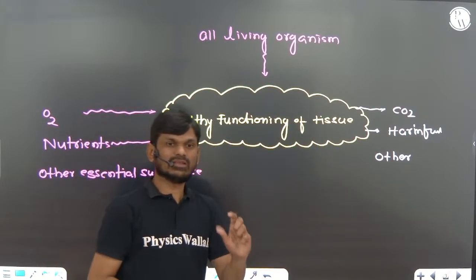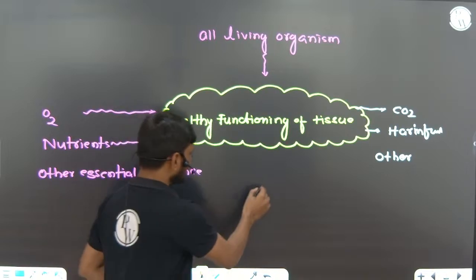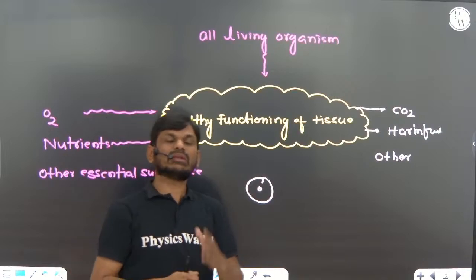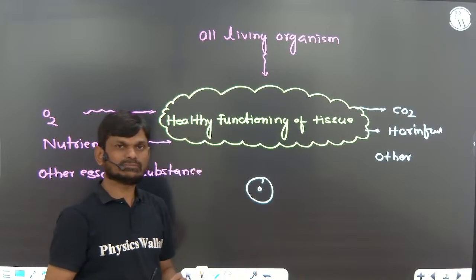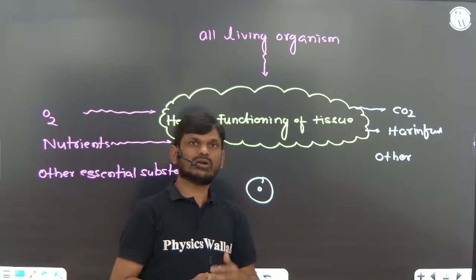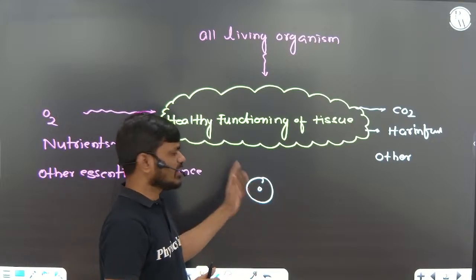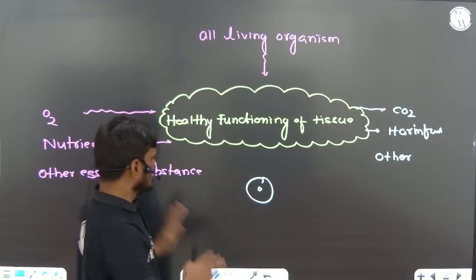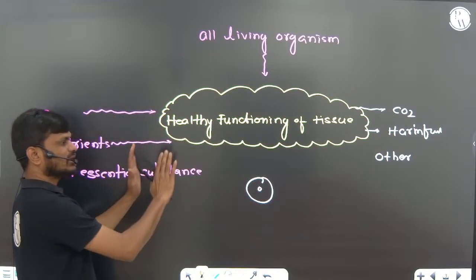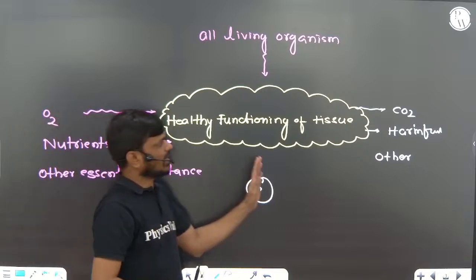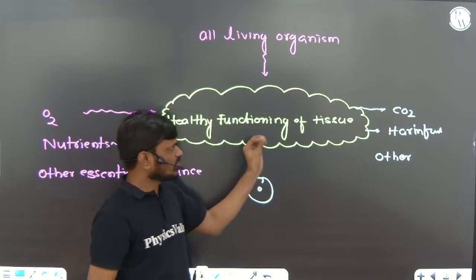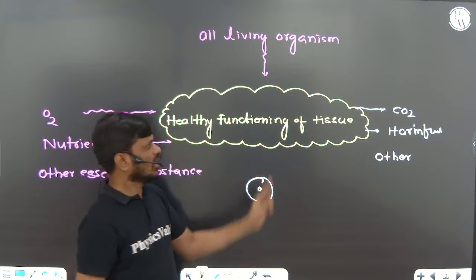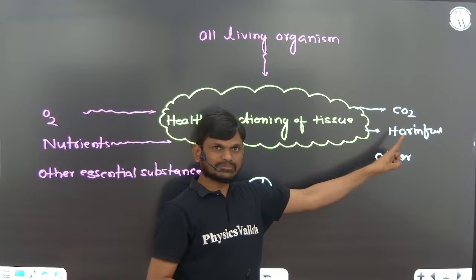Because of the metabolism inside our body or inside the cell, waste materials will be produced. That waste material will disturb the equilibrium, or homeostasis, of the body if it stays inside the body. So that's why continuous supply of the material is needed, and also the waste material produced during the metabolic reactions inside the living tissues should be eliminated.